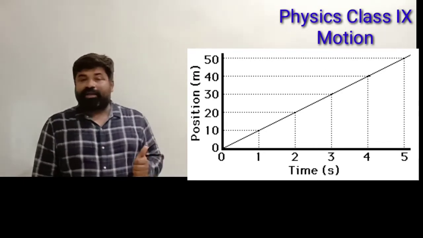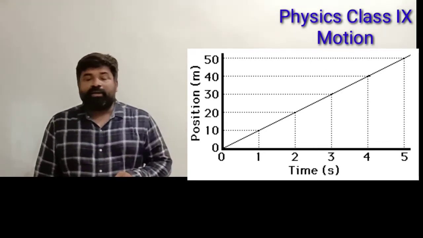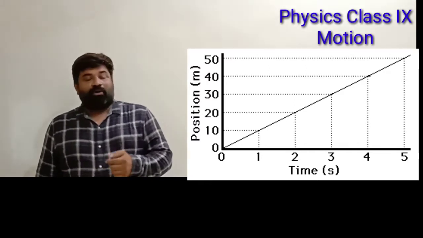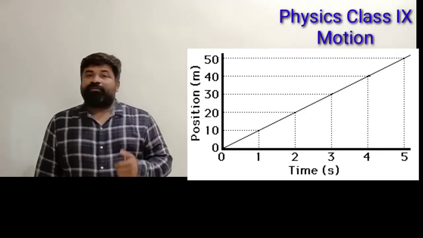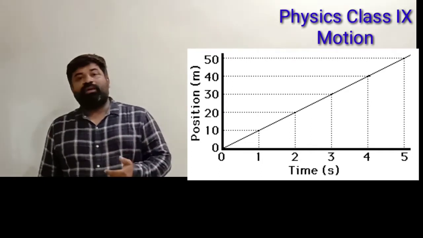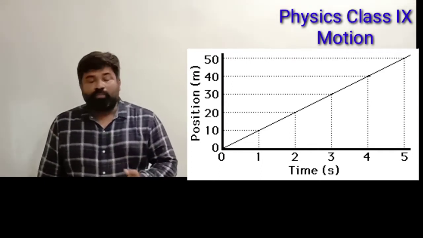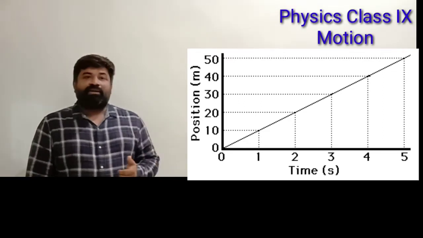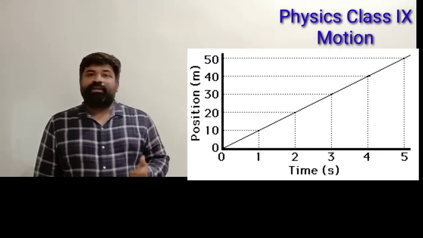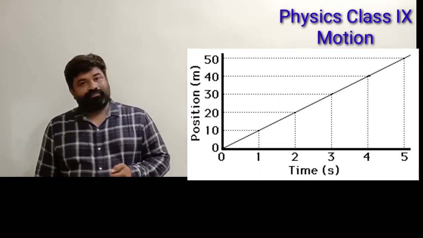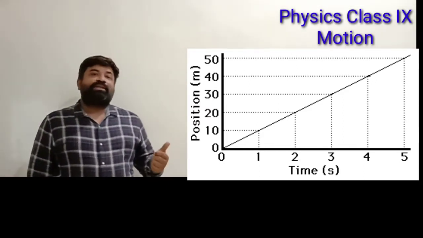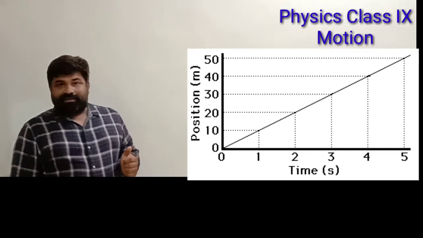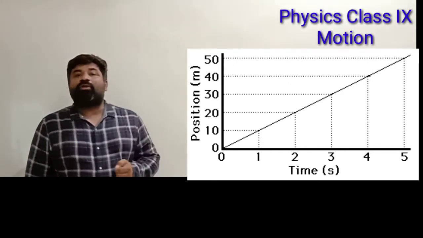It is a straight line which is inclined with the time axis, or x-axis. Such a graph represents an object moving in uniform motion because it covers equal distance in equal intervals of time.